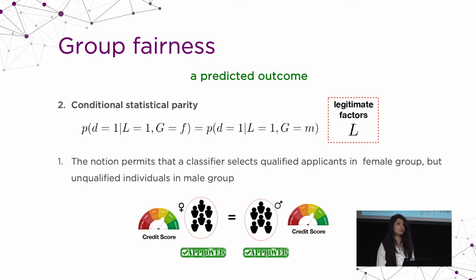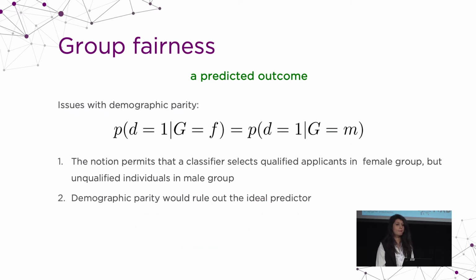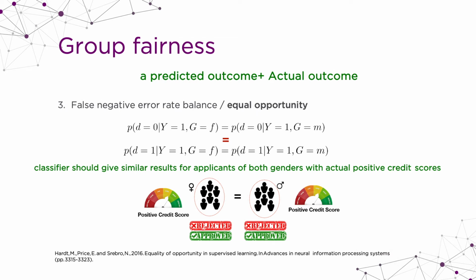But there is also another problem with demographic parity. In the ideal world, where we know actually who should get the loan and who should not get the loan, and this is fair, and we are God, demographic parity is not fair. It's saying that the system is not fair, because its probability is not actually happening. So if the populations are different, demographic parity cannot actually do anything about it. So it actually says it's unfair in the ideal case. That's why we have other definitions of fairness.